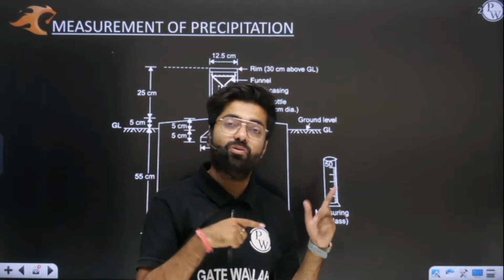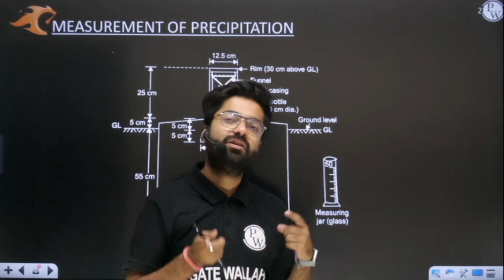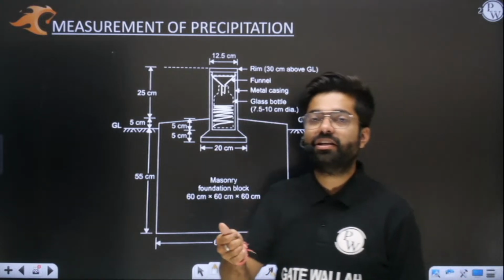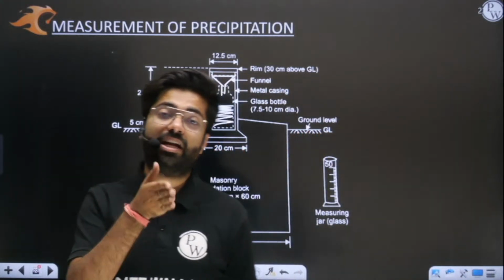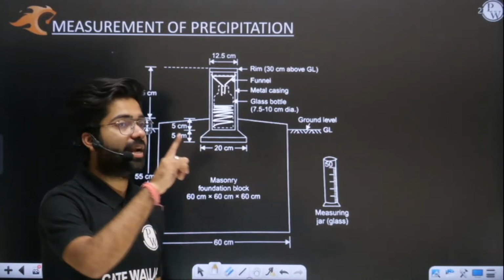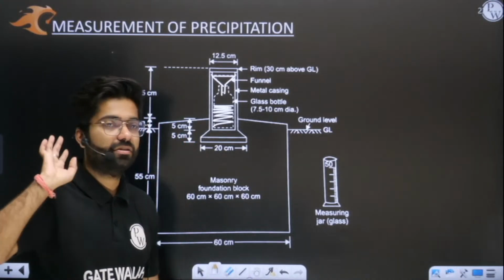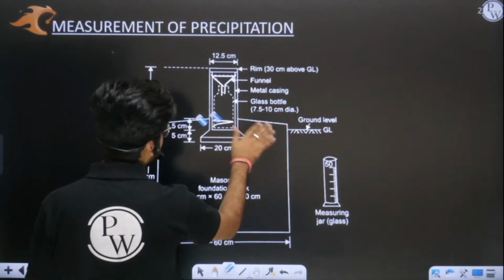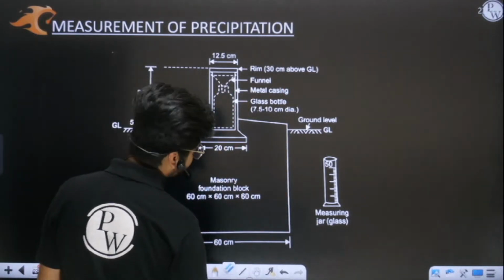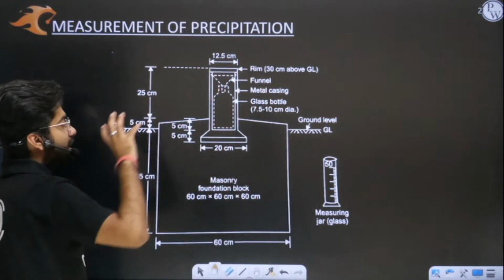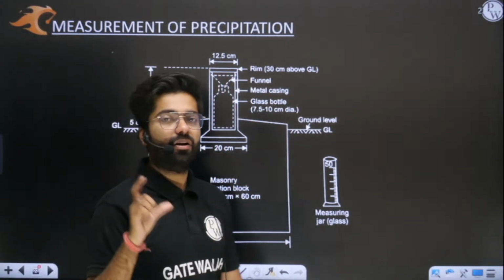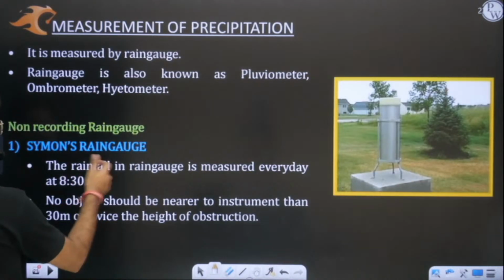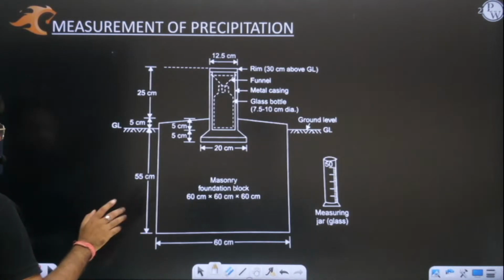That's why this is non-recording. If it would have been a recording rain gauge, then we would come to exactly know that this rain has fallen at 11 p.m. or 12 p.m. or whatever. So here we don't have the time data. That's why we can say that it is a non-recording type. So I hope this schematic diagram has given you the basic idea. Now more things which you have to understand from here. So rainfall is measured every day at 8:30 am. So this we have understood.